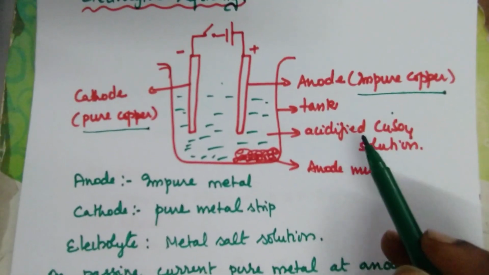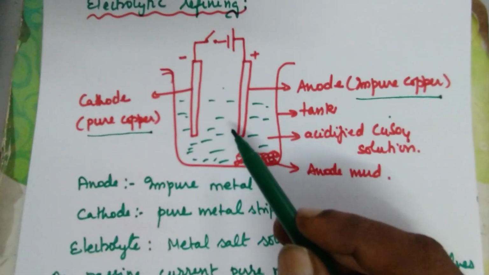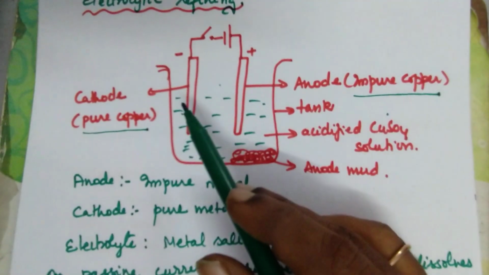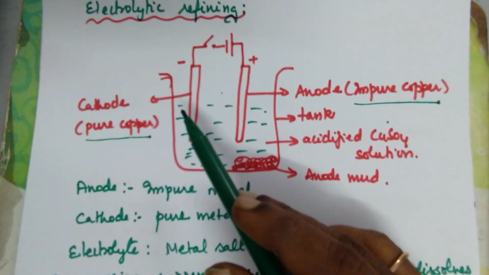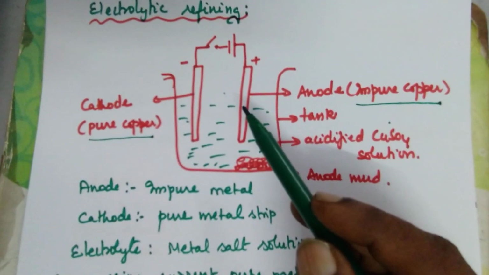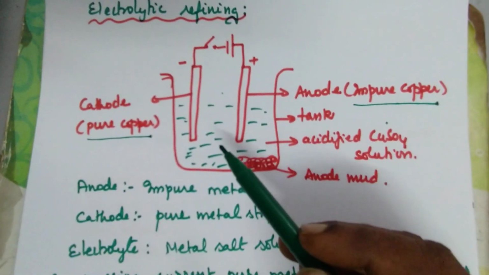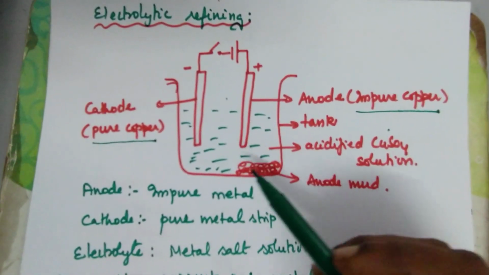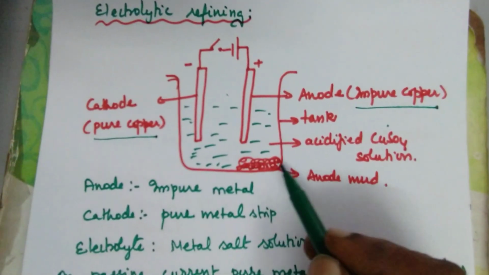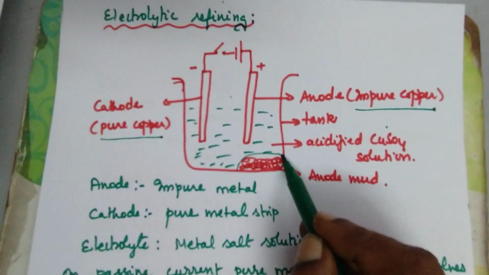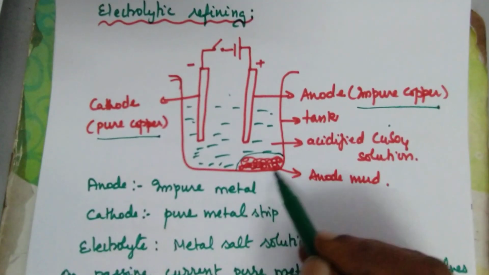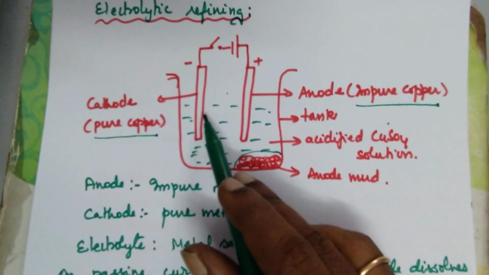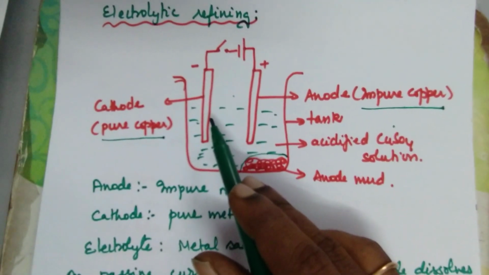Why is this acid added? This helps in dissolving of the anode. So the anode dissolves and gets deposited as copper at the cathode. See, anode is also copper. Copper dissolves in solution and gets deposited. While dissolving, impurities are collected in the electrolyte itself as anode mud. So mud is collected. Only pure copper is deposited at the cathode.